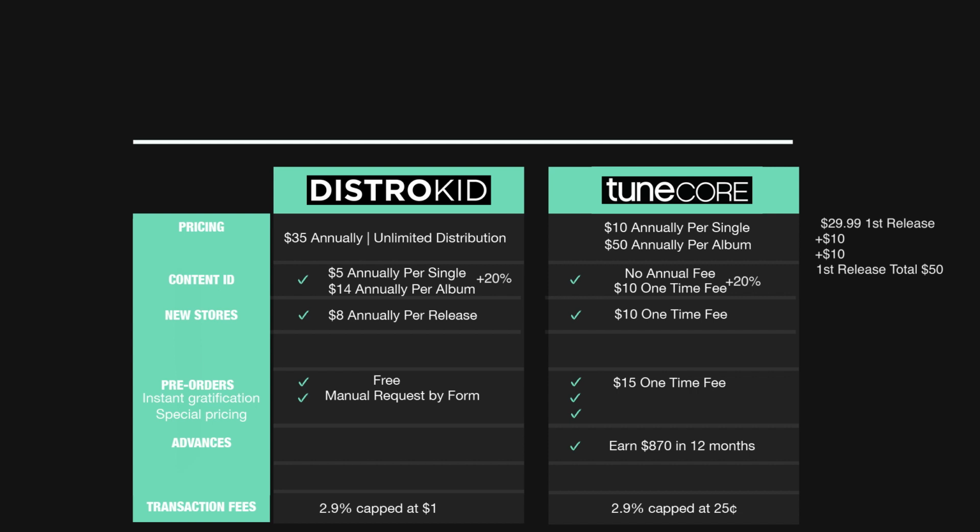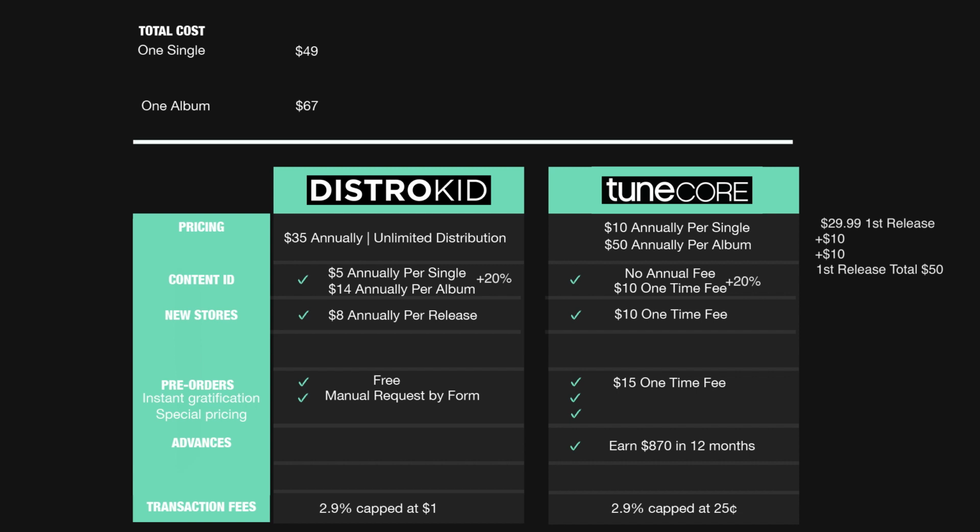Now, considering all of the different fees that you have to pay and everything like that, what's the total cost of a release with Distrokid versus Tunecore? Now, when it comes to something like a single, you end up paying $48 per single per year, and around $67 you would end up paying for an album with Distrokid for the year.